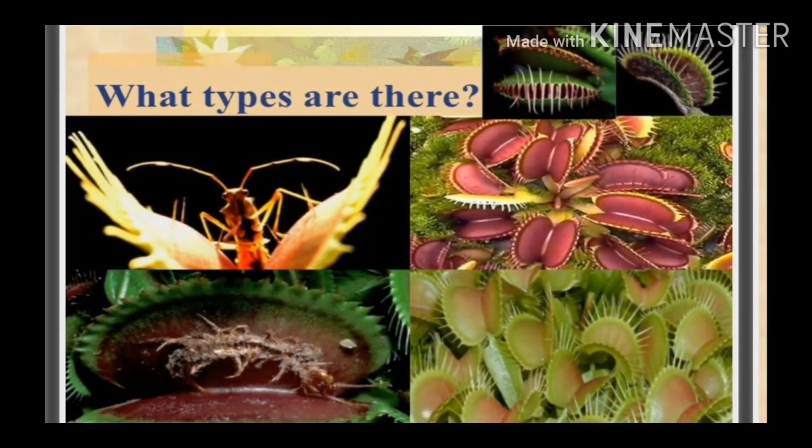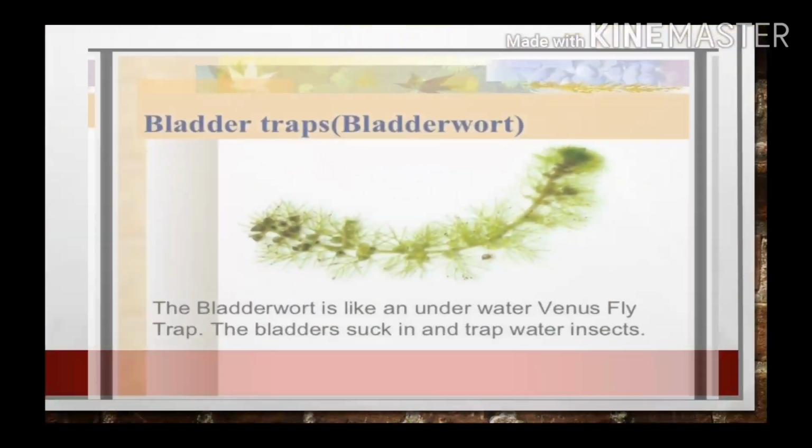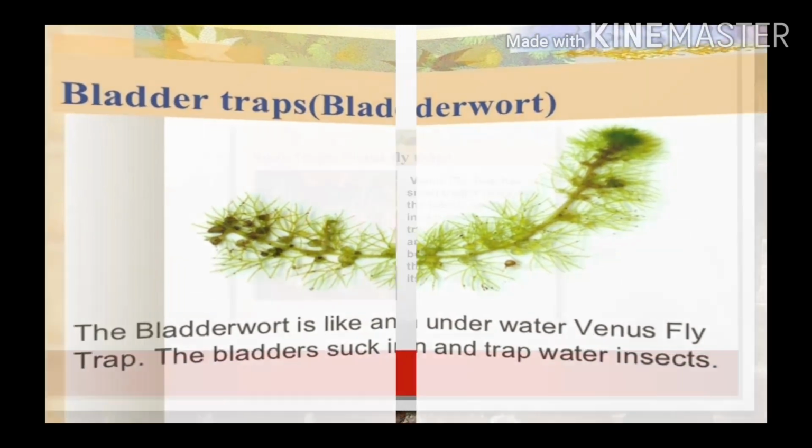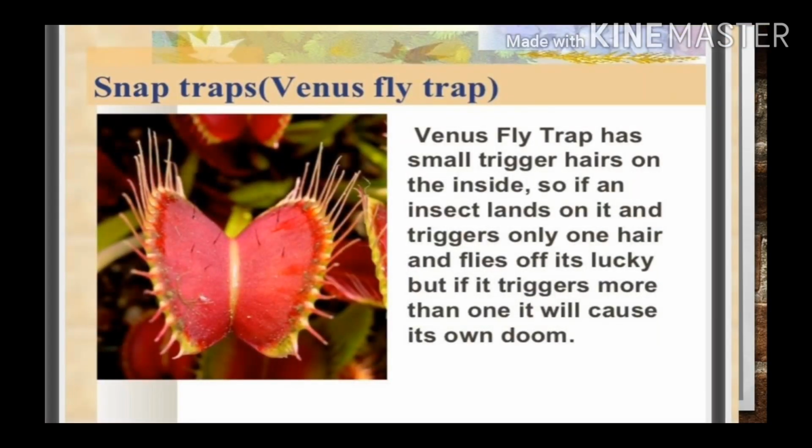Now let us learn what types there are. Bladderwort. The bladderwort is like an underwater Venus flytrap, and the bladder sucks in and traps water insects. You can find these plants under the water, and whenever any insect comes near the hairs of these plants, the insect is trapped and digested.